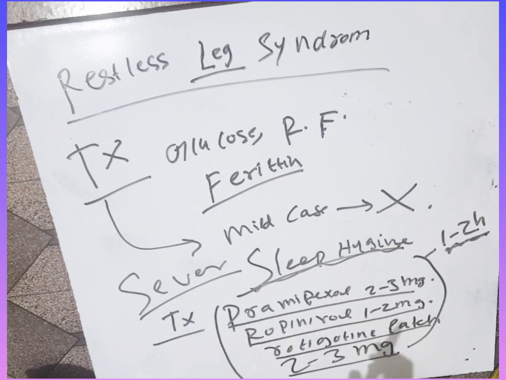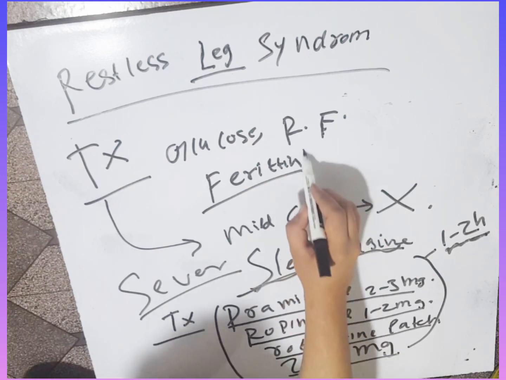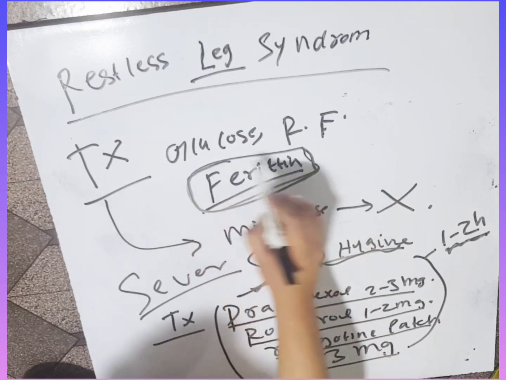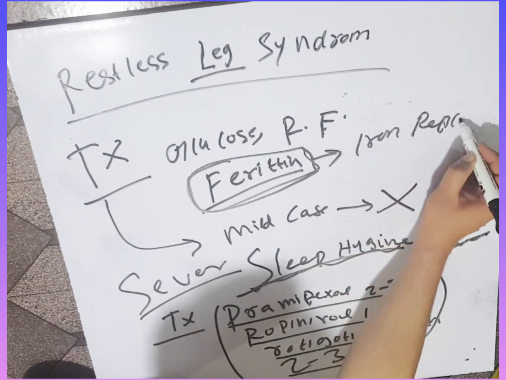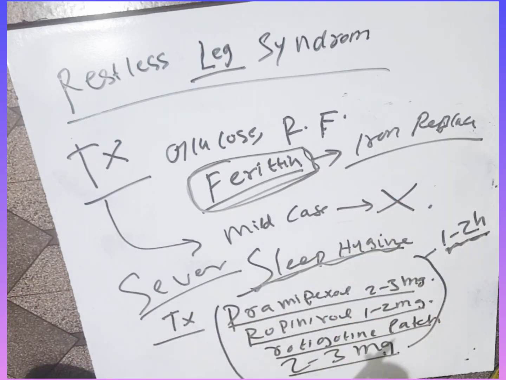Analgesics may be given for the pain, opioids may be given, and iron replacement therapy for anemia, that is ferritin deficiency. When there is ferritin deficiency, we give iron replacement therapy to improve the symptoms. So this was restless leg syndrome, the syndrome in which the patient feels uncomfortable in the legs when he or she is at rest.